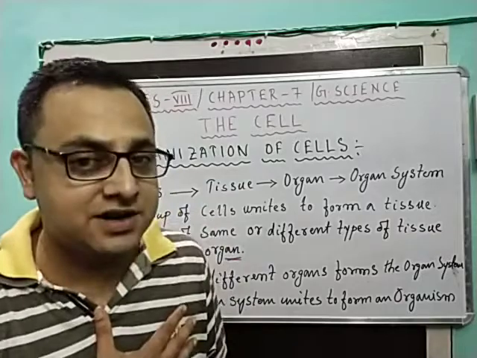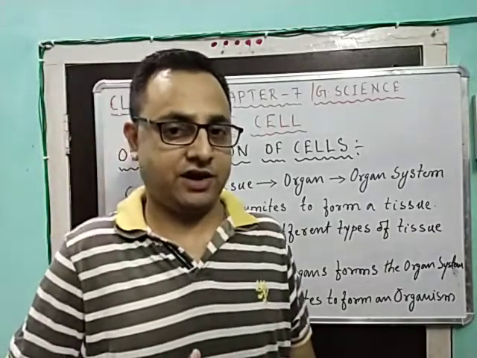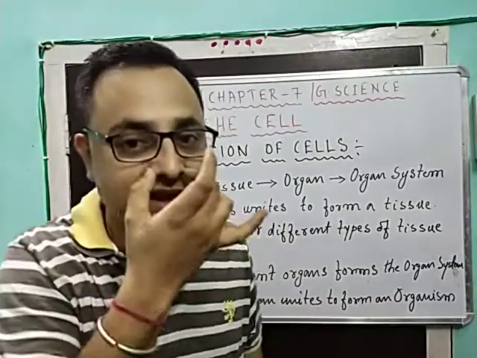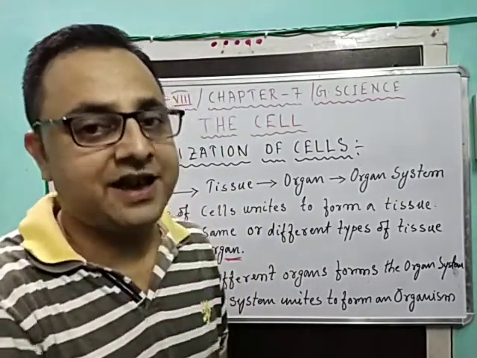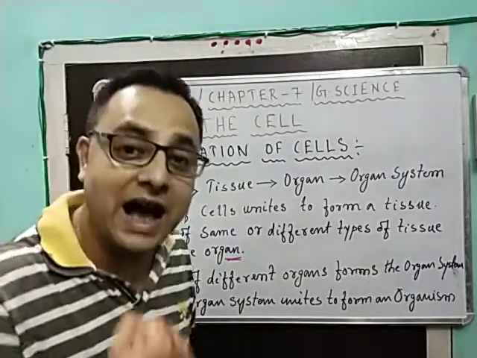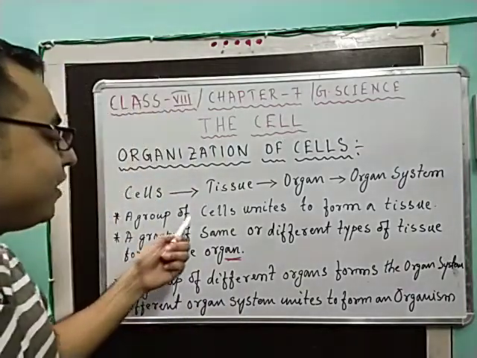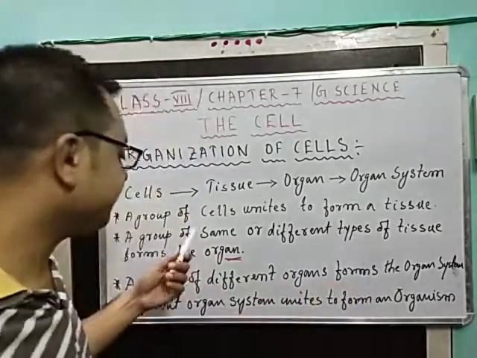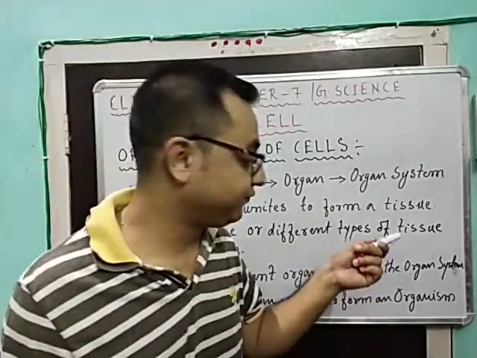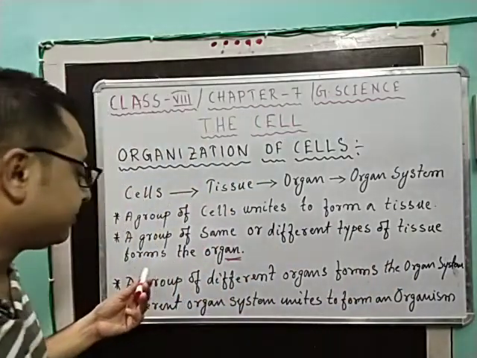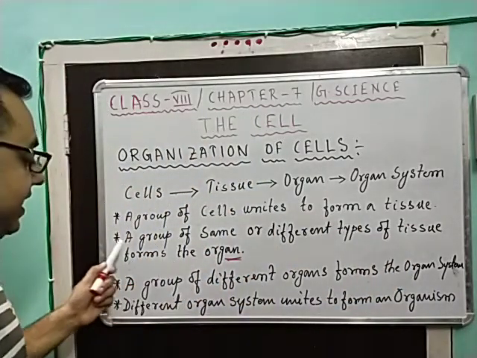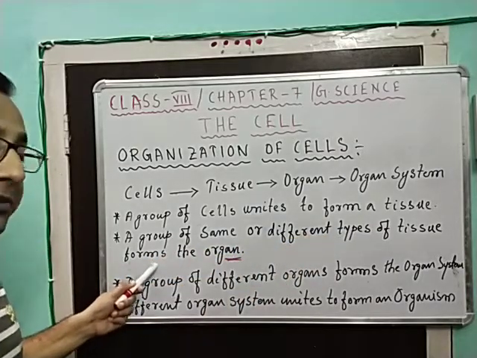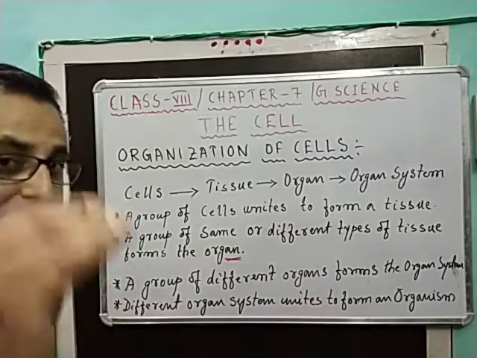As you know, your heart is an organ, liver is an organ, lungs are an organ, brain is an organ, even the nose is an organ. So all these are organs. Now how are these organs formed? A group of same or different types of tissue forms the organ. This is what you should know.